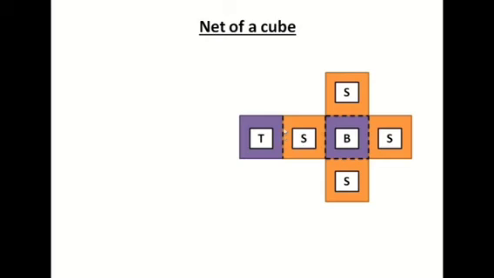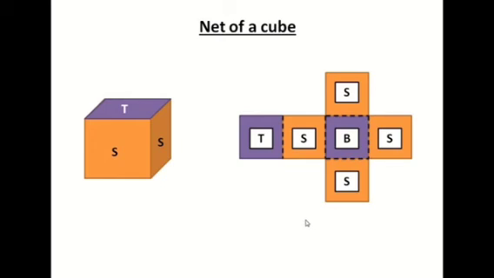Here also you will fold, between T and S one dotted line, that also you will fold. Here also down between B and S, you can see this dotted line, there also one more folding. So you can see all the parts will come up. Clear? If you fold these 4 sides, how does it look? It will look like this cube. So this 2-dimensional figure, we have folded it and got this 3D figure, that is a solid. That's why this is the net of a cube.